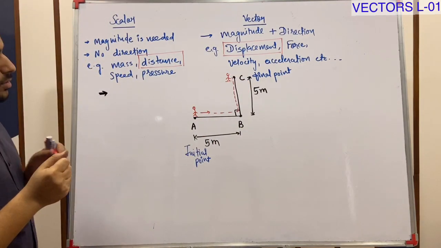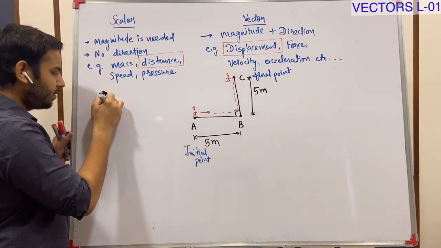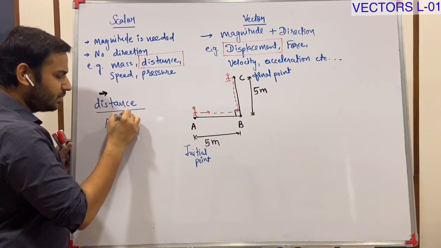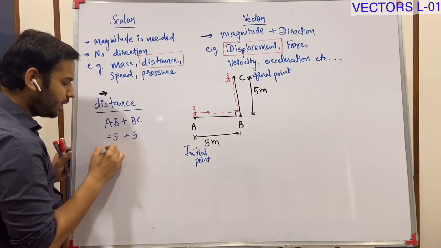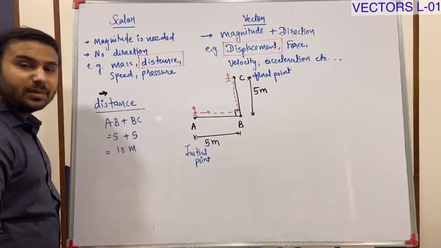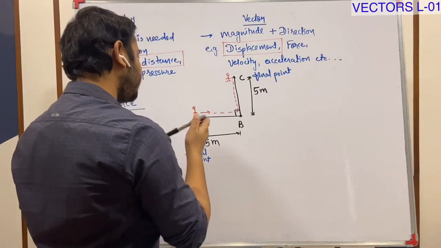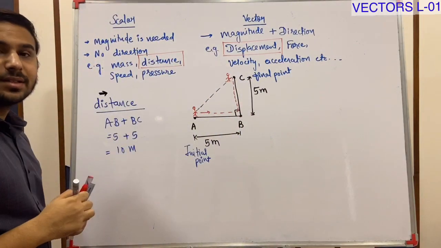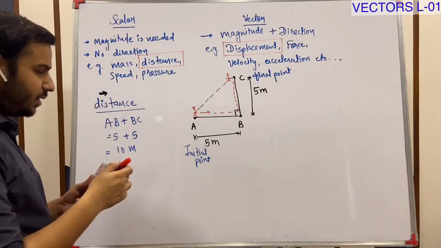Okay, so distance is AB plus BC, 5 plus 5, say 10 meter. But the displacement is the shortest distance. Shortest distance between final and initial point.